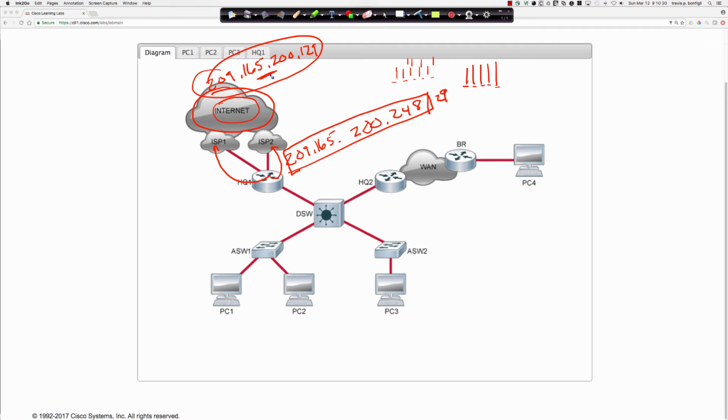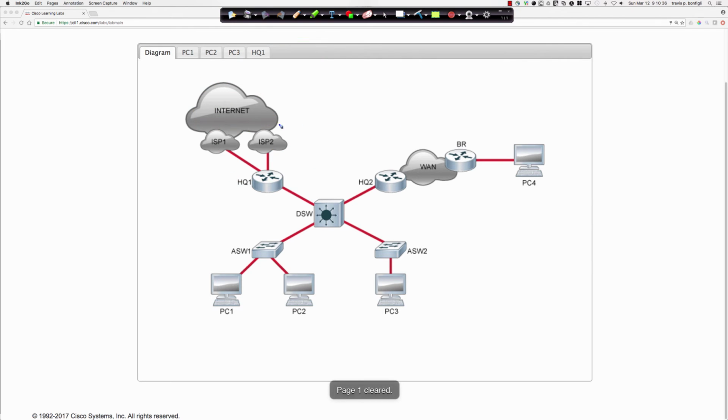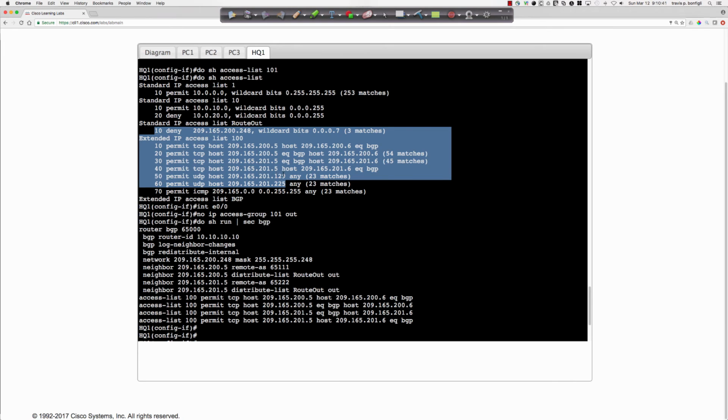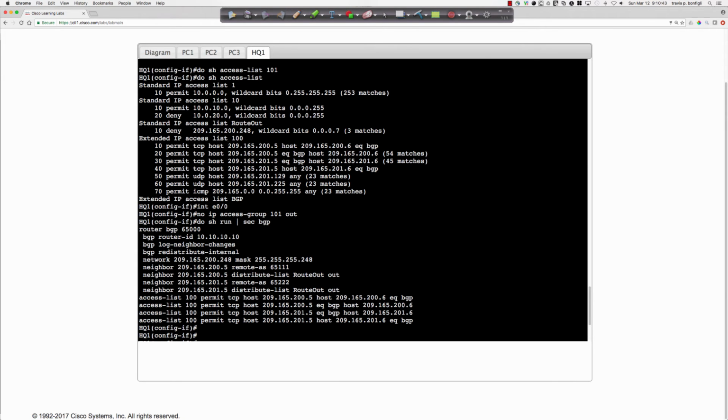We're never going to have any traffic return back because the internet doesn't know how to get back to us. So let's go ahead and resolve this and jump on the HQ router. There are a couple of ways we can do this. We could remove the distribute list in the outbound direction. That's one way, because the ACL simply has a single line, which is basically denying the advertisement of our public space. So we could just ditch the distribute list because it's no longer needed.